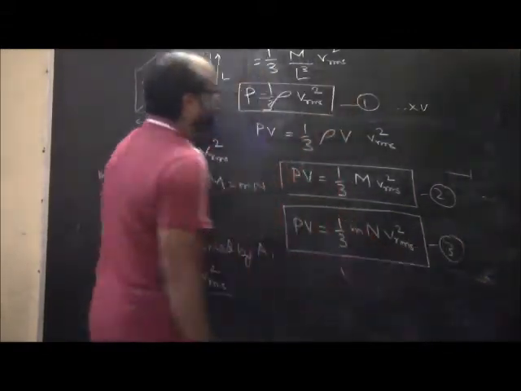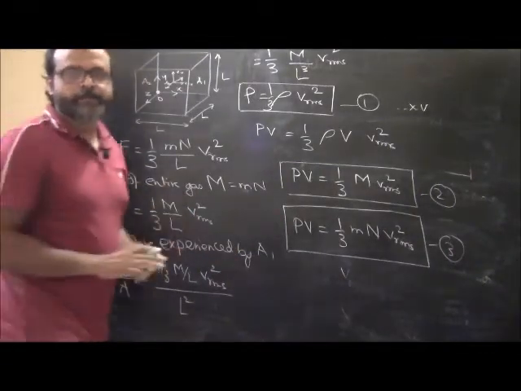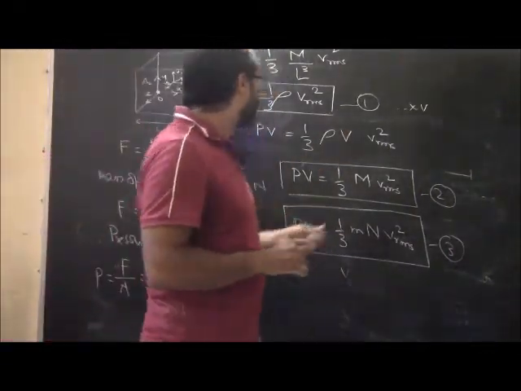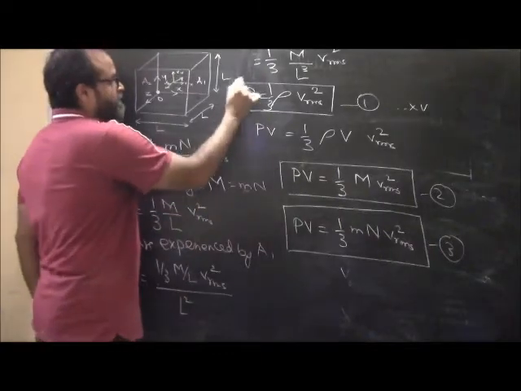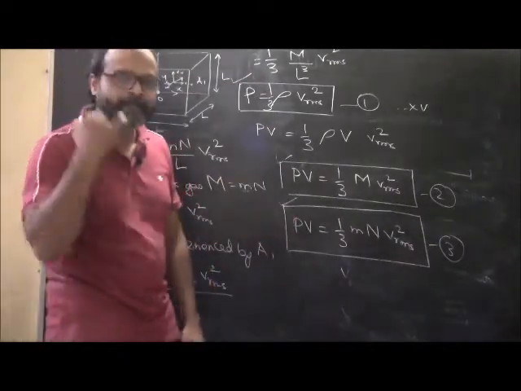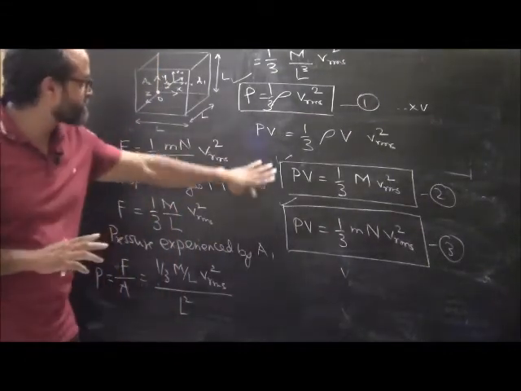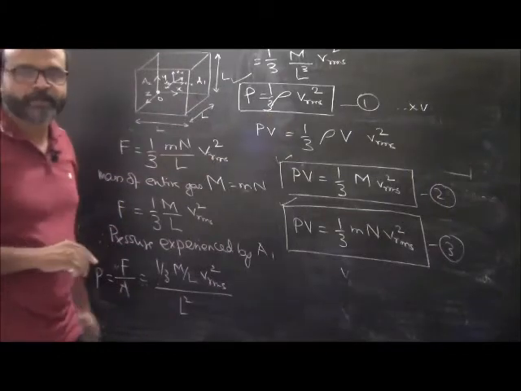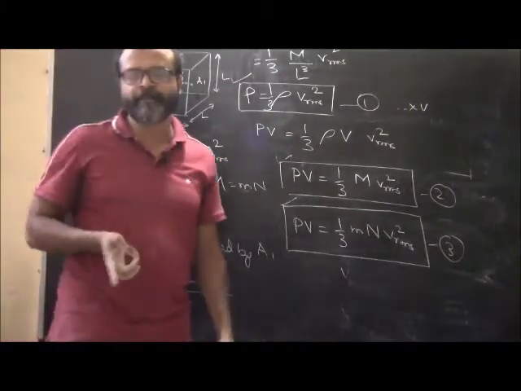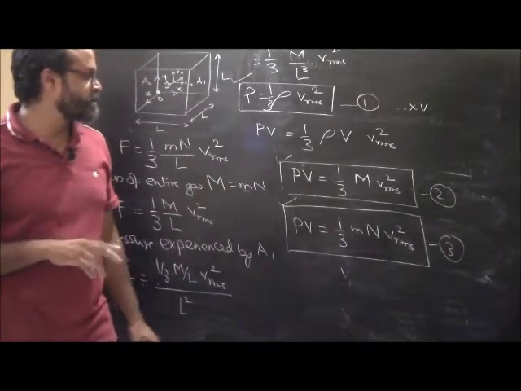So these are the 3 derivations. Okay, we have to remember these 3 derivations. So is this understood? So this is how we will express the pressure of a gas. Pressure of a gas is basically equal to the pressure that is experienced by the walls of the container in which the gas is contained. So this is the derivation for the pressure of gas. I hope this clarifies. We will do a lot of numericals on this one and get the concepts clarified.